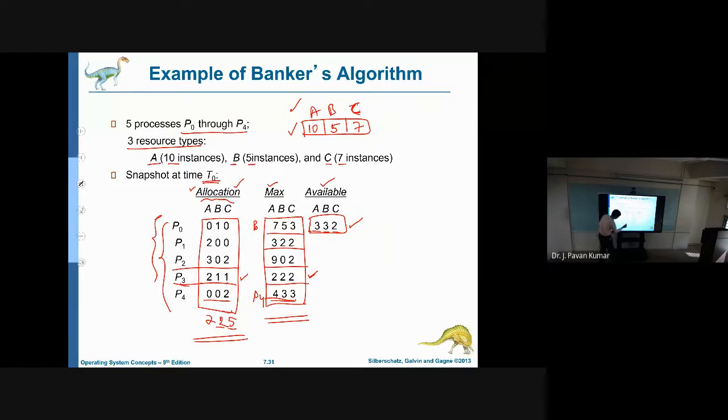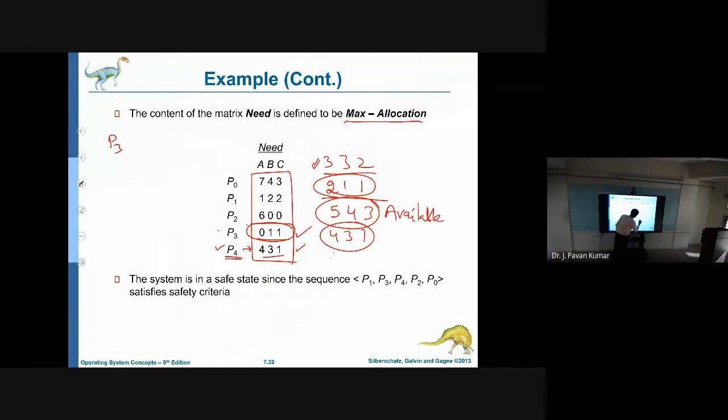Here you see for P4, 0, 0, 2 is allocated, so those also can be released. So 0, 0, 2 will be added to the available one. So available will be 4, 3, 3. So this also completed. Next, consider any other process that we can complete.